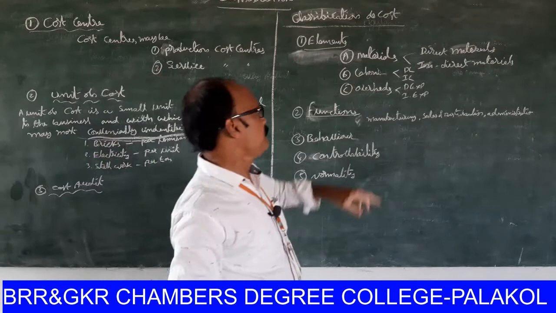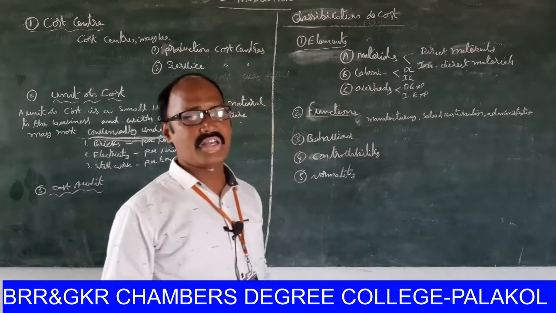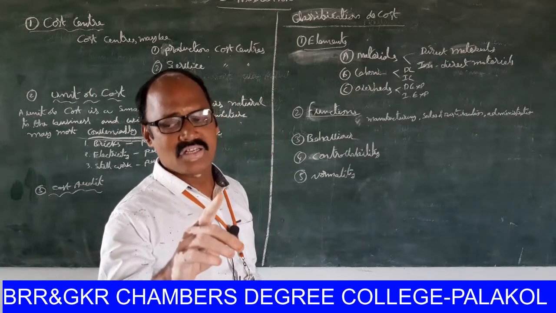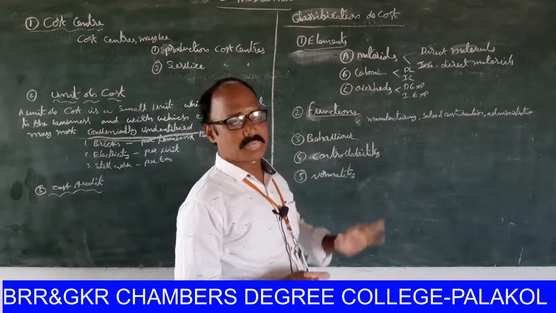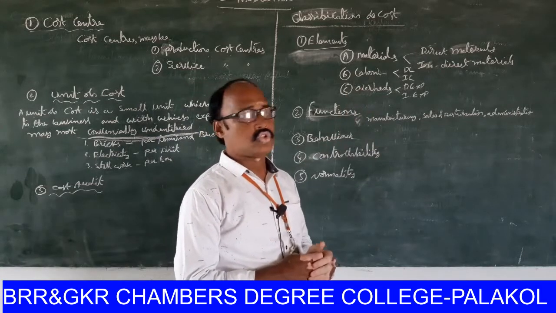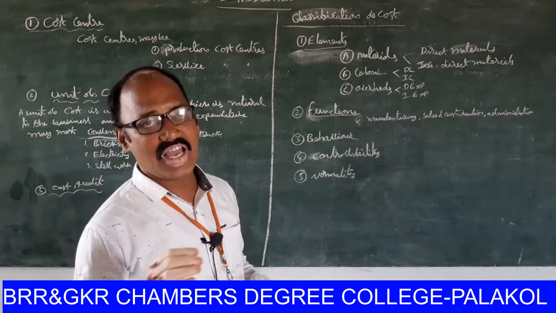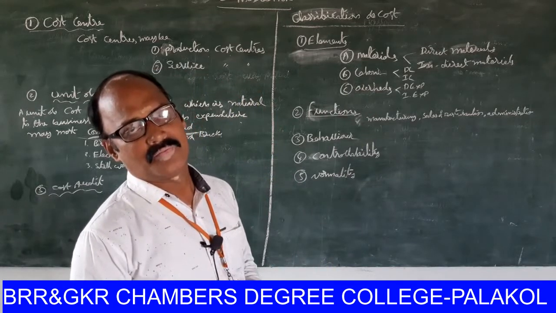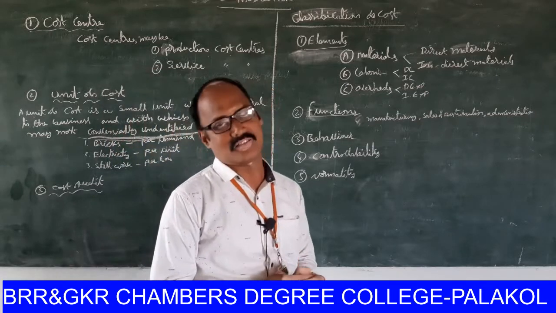Once again, materials are classified into two categories: direct materials and indirect materials. Direct materials means those materials which can be easily identified, then they are treated as direct materials.